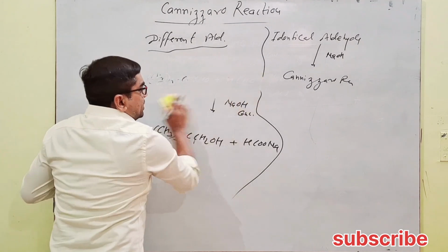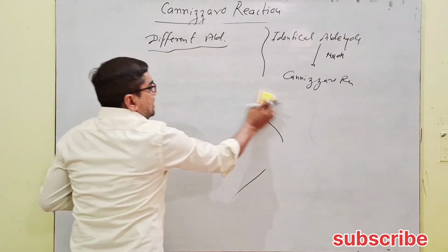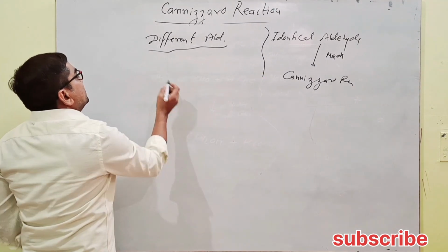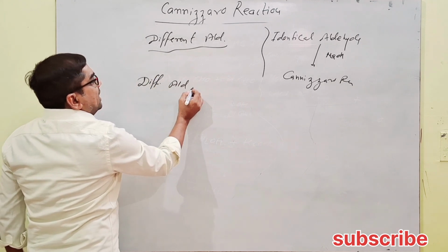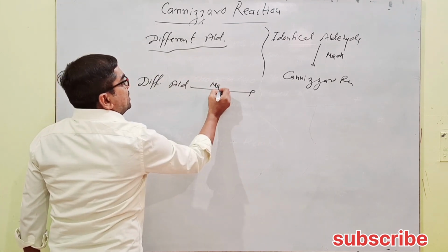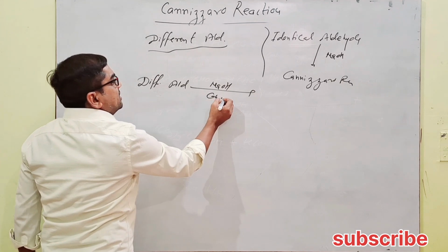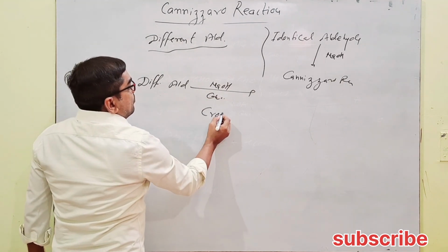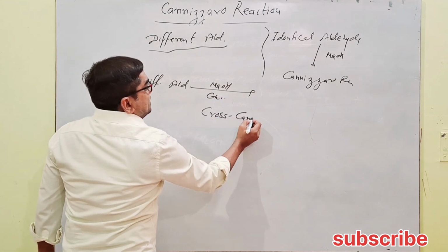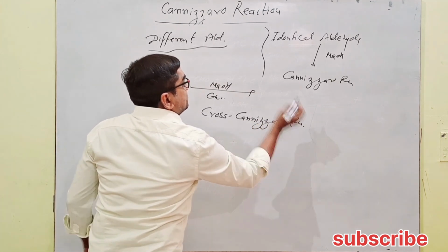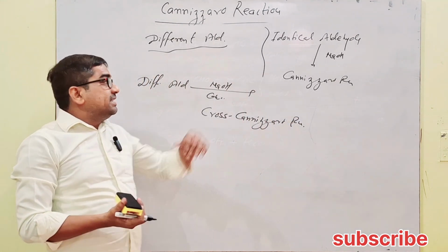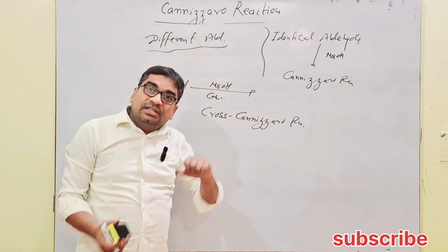And whenever different aldehydes undergo the Cannizzaro change and react with concentrated NaOH, it's called the cross Cannizzaro reaction. So what is the difference between the Cannizzaro and cross Cannizzaro reaction?